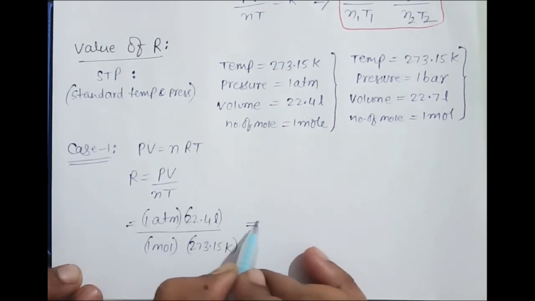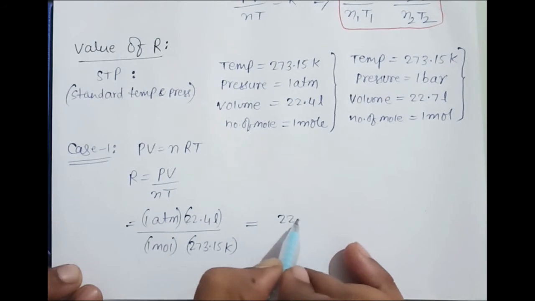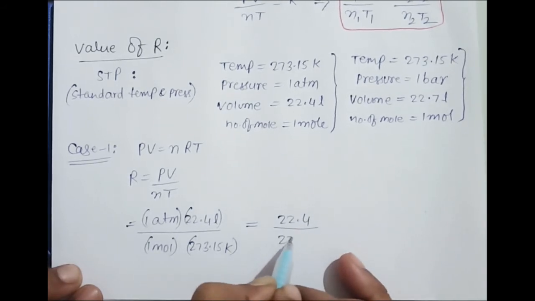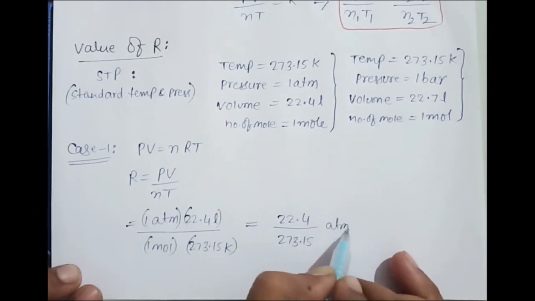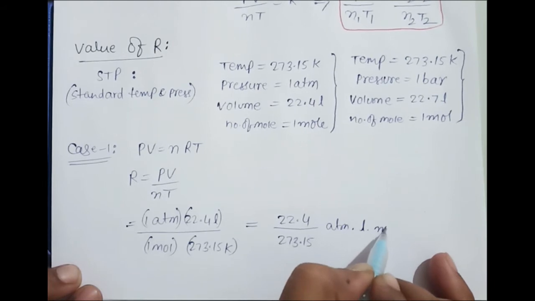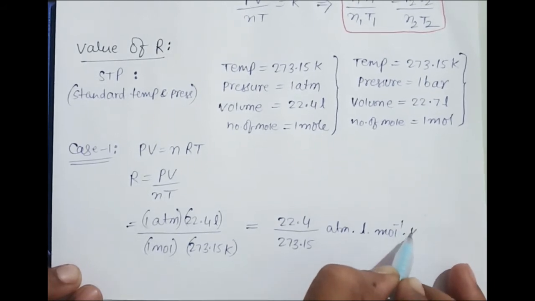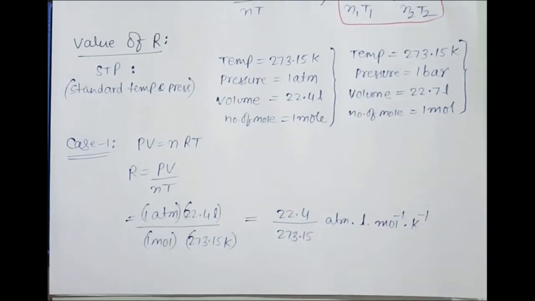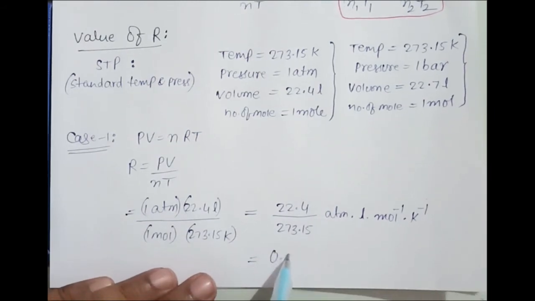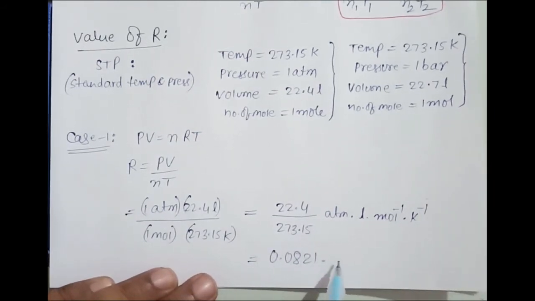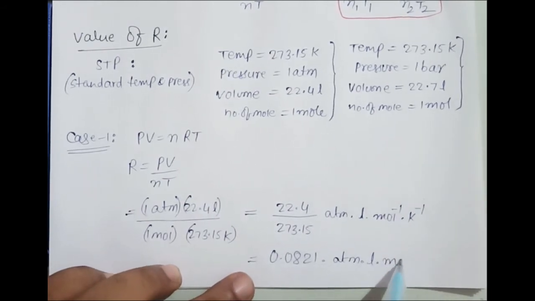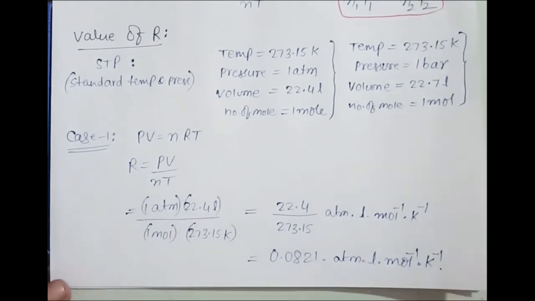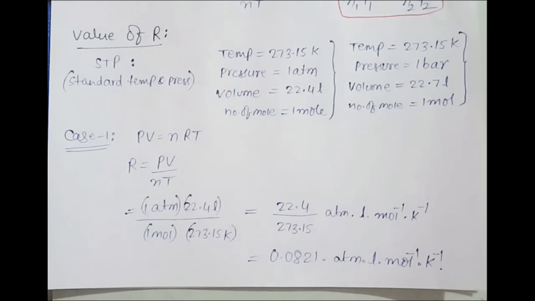So you can write this as 22.4 upon 273.15 atm liter per mole per Kelvin. You can simplify it and you will get 0.0821 atm liter per mole per Kelvin. Yes, so you have to remember this value.